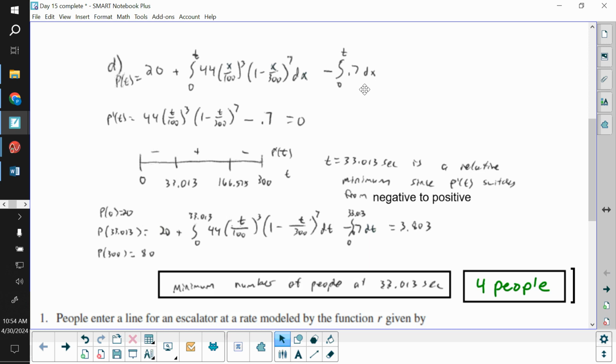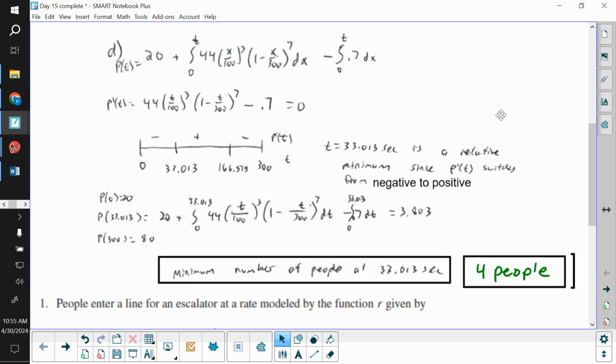When you take the derivative of an integral that goes from a number to an algebraic expression, we're subbing in that algebraic expression, and then technically we're also multiplying by the derivative of what we subbed in afterwards. In this case, we'd just be multiplying by a 1 because we're only subbing in t. So you see my P prime of t there. Set that equal to 0, and then using the calculator, find those critical values.